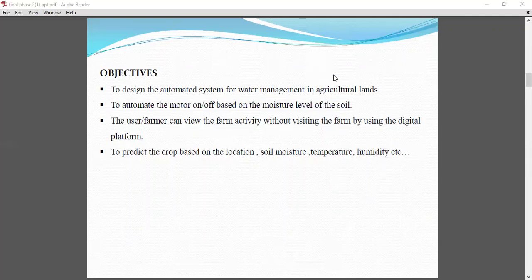Coming to objectives, our main objective is to design an automated water system for water management in agricultural fields. We need to automate the motor on and off based on the moisture level of the soil. The farmer can view the farm activity without visiting the farm by using a digital platform, like they can view in the cloud where the water flow is going and all. Next is to predict the crop based on location, soil moisture, temperature, humidity, etc.